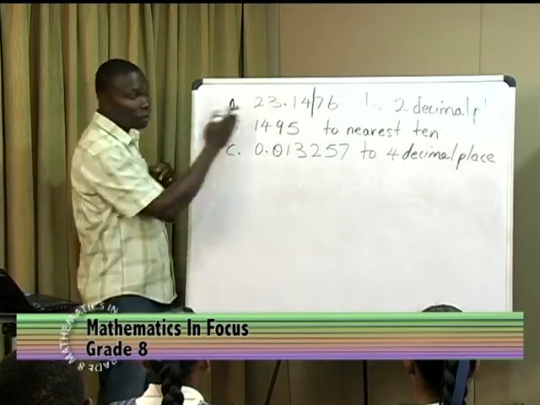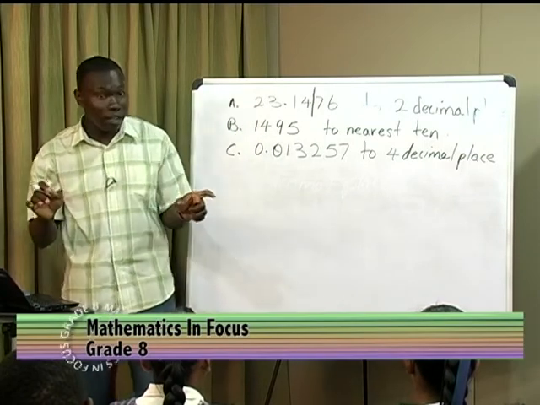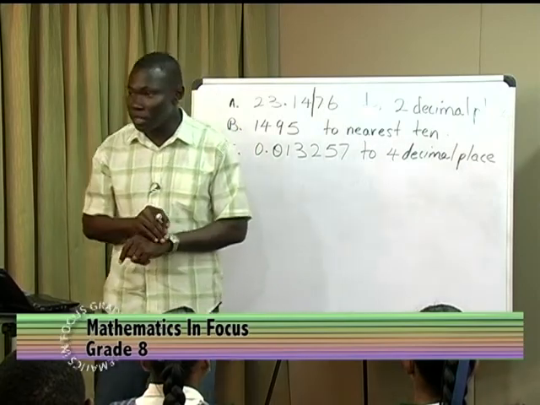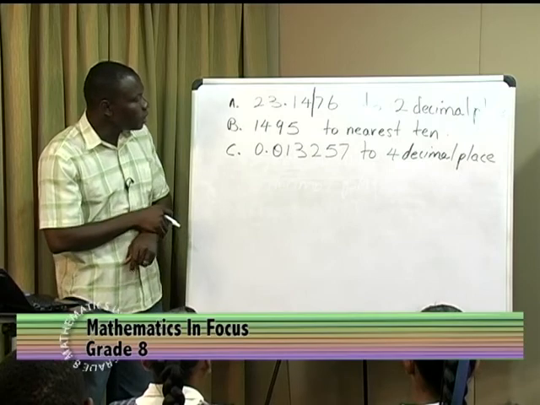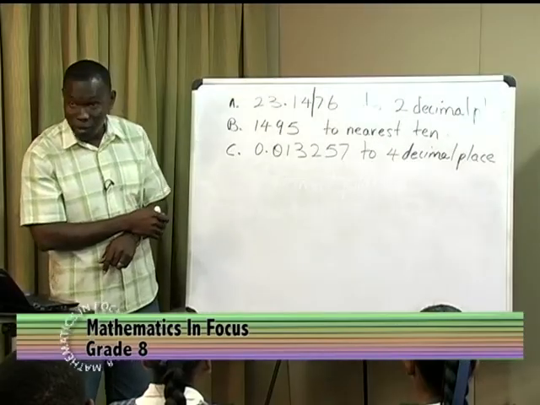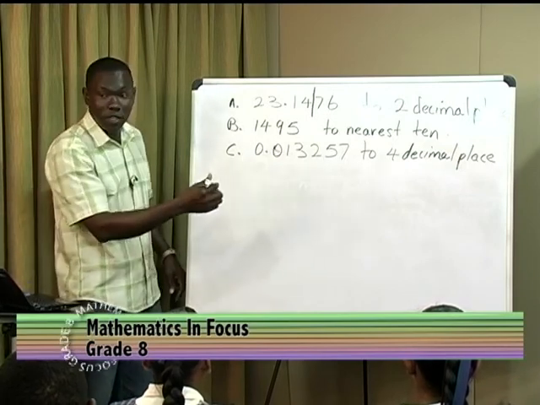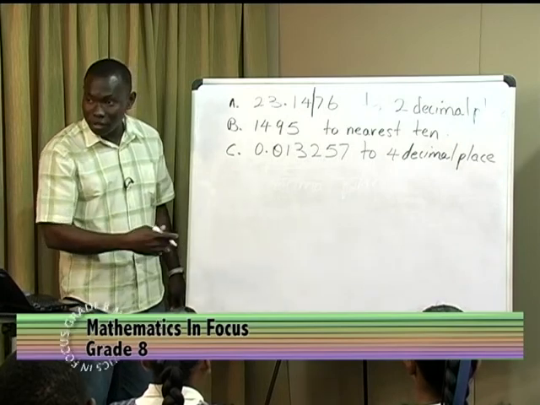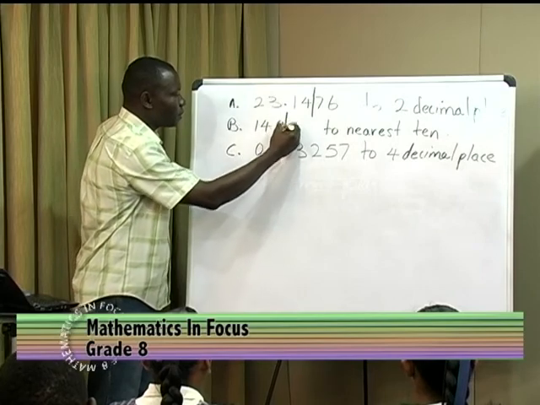We want everything coming back here. So we have to discard the rest. But we don't just discard it just like that. There are some other things which we have to consider. What about the second number? Up to where are we interested in? 1, 4, 9, or 5? 9. Yes, we're interested up to the 9 because we want to the nearest 10. So we're looking for the place value of 10. So anything which comes after the place value of 10, we want to discard. Throw it into the waste basket. So we want from 9 going back for this number here.